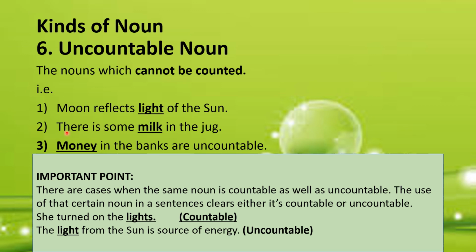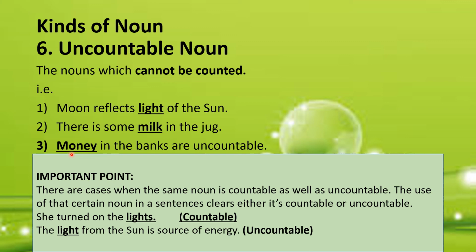In second example, it is written, there is some milk in the jug. Milk here is the uncountable noun because it cannot be counted. In example number 3, money in the banks are uncountable. So money here is uncountable noun because the money in the banks is actually uncountable because there is a lot of money in the banks.